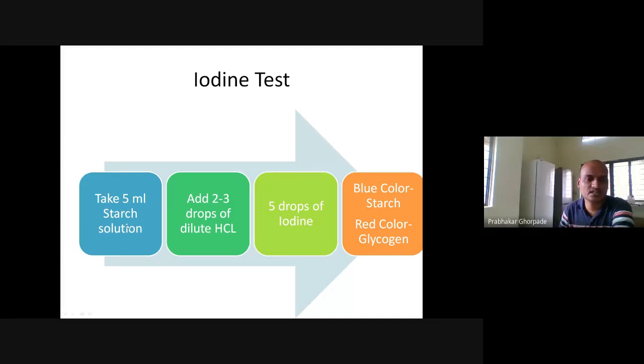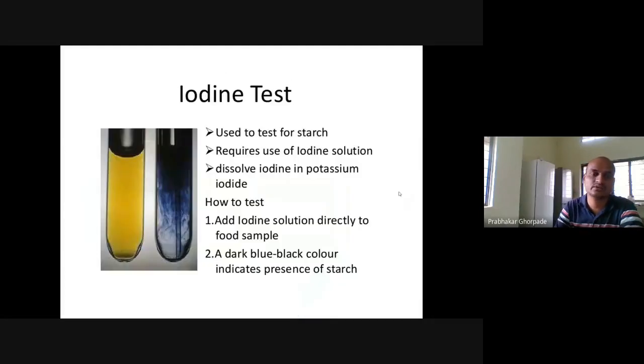5 ml of the starch solution we are taking. 2 to 3 drops of dilute HCl we are adding. 5 drops of iodine we are adding in this solution. If you are observing bluish color, it indicates starch. If you are observing red color, it means it is glycogen. Okay, so it's a very simple test, the iodine test. Only 5 ml starch solution, 3 drops of dilute HCl, and 5 drops of iodine. Blue color indicates starch, red color indicates glycogen.